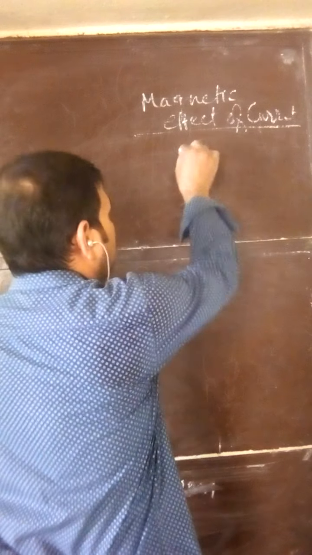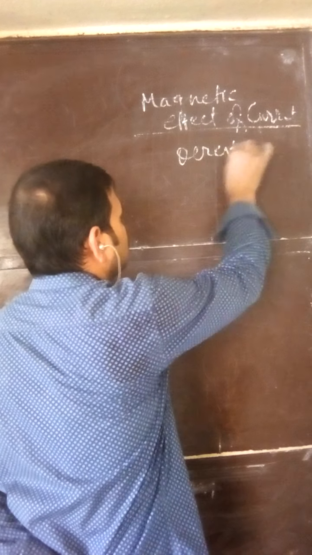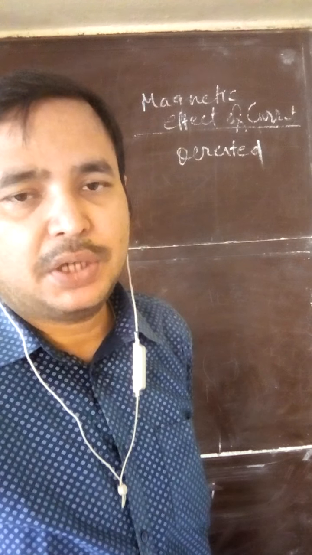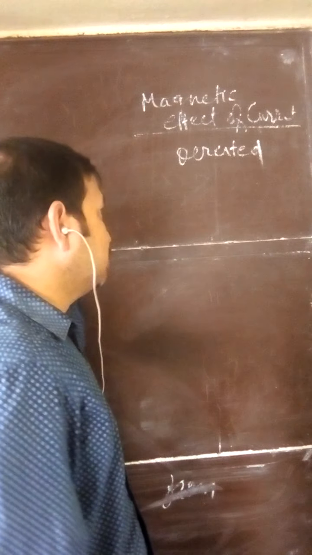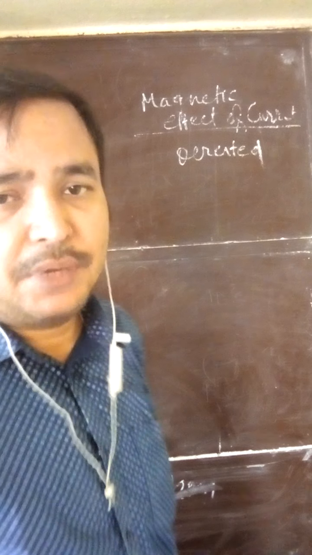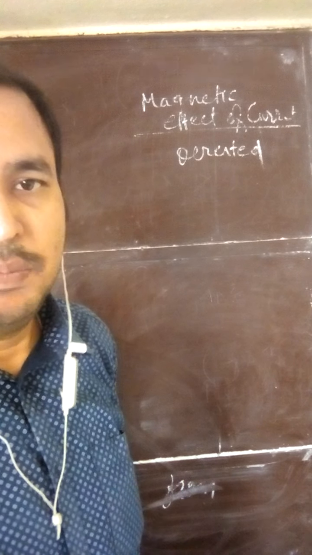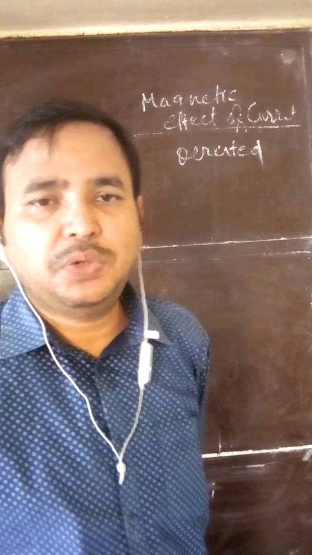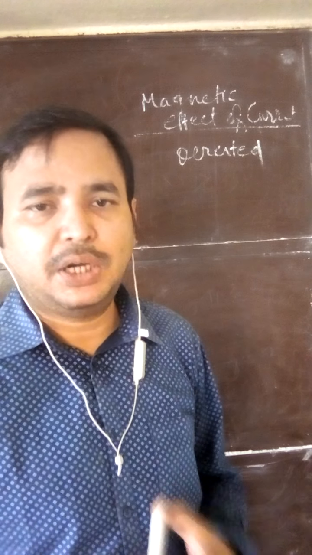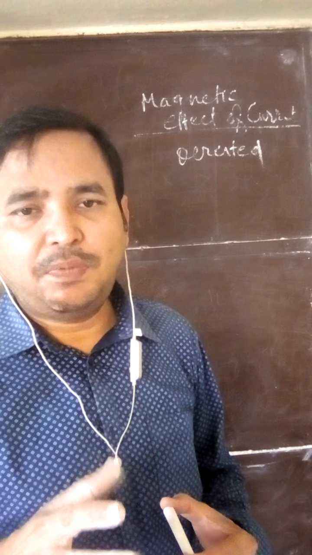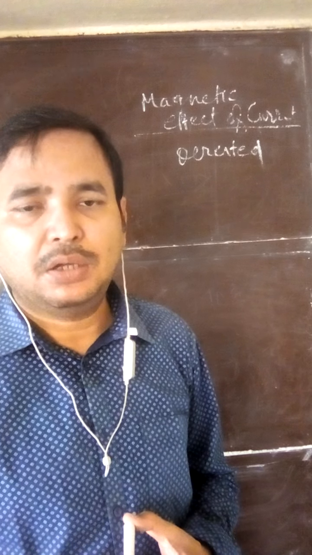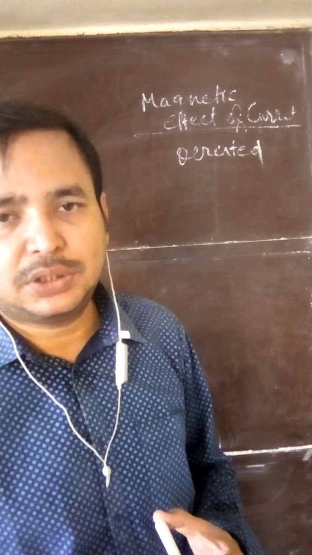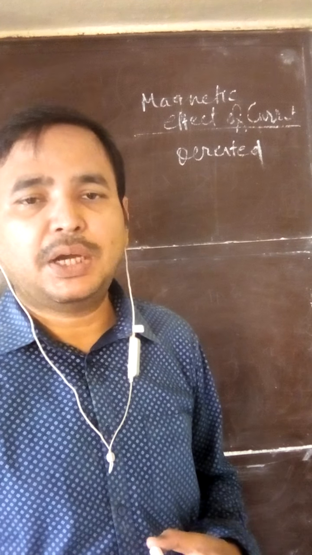Actually, this effect was discovered by the scientist named Oersted. He was the first scientist, and he discovered this property by a random experiment. When he was doing one experiment and current was flowing through a conductor, he felt that some deflection was there in the magnetic material. When he switched off the current, the deflection stopped. Again, when he switched on, the deflection occurred in the magnetic material.